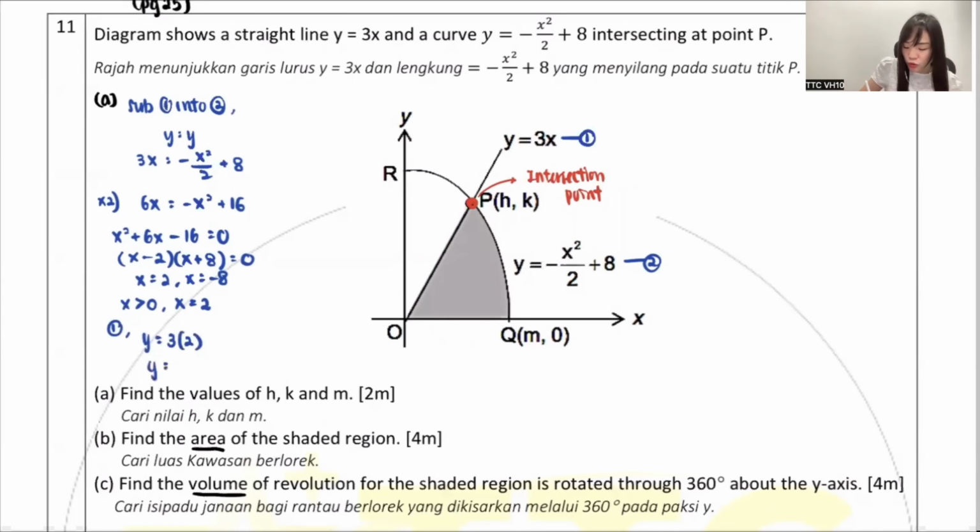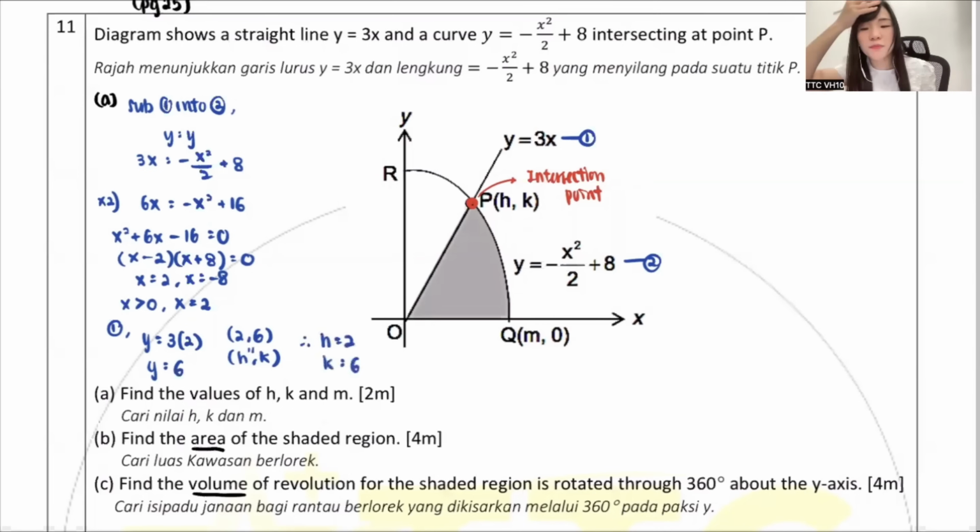Like equation 2, you sub back into equation 2. I guess getting 6. So from there, I know my answer is 2, 6. But when they write, they write H, K. So isn't it H, K and 2, 6 will be the same? So from here, I know H is 2. From here, I know K is 6. Done. Saw it? But is it really done?